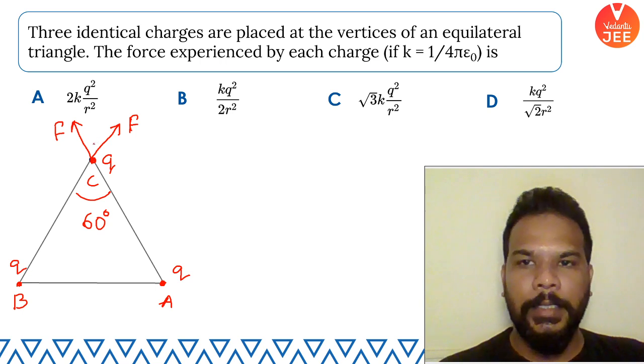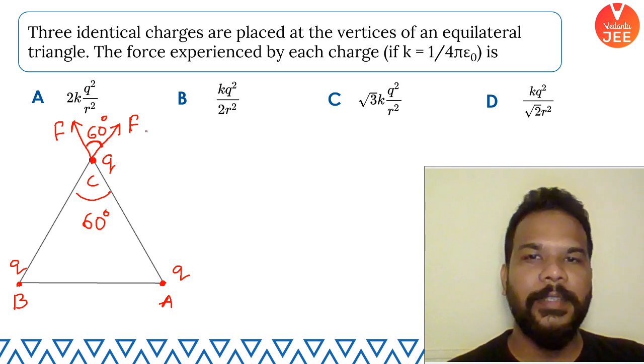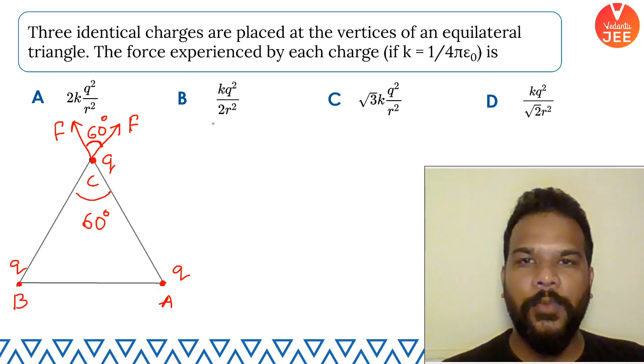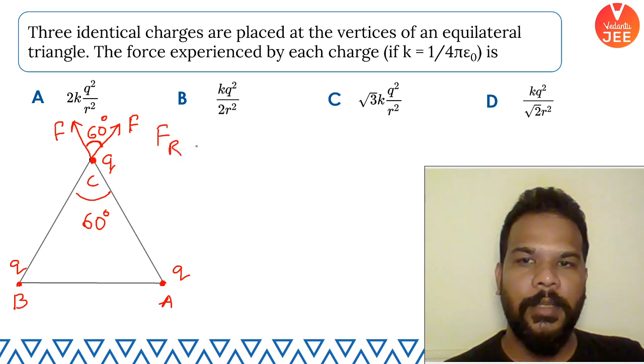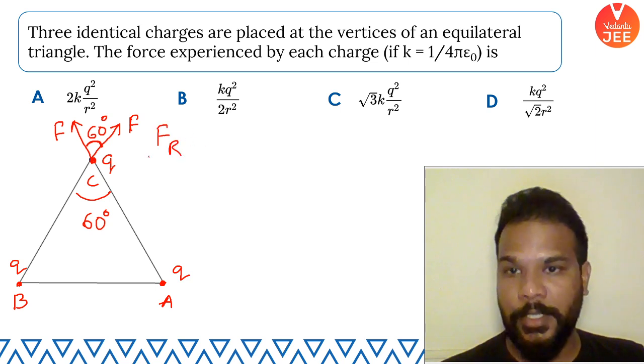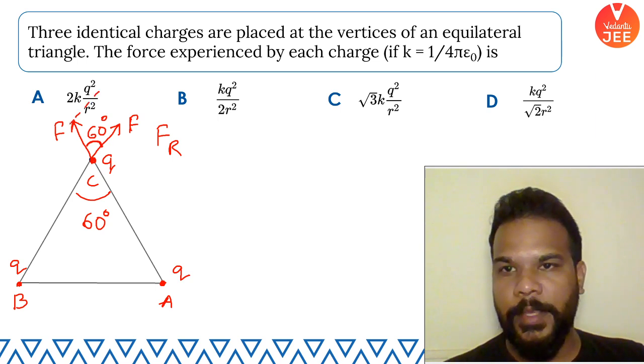Okay guys, so if this angle is 60 degrees, then this angle has to be equal to 60 degrees, and we are interested in finding the net force which is experienced by each charge. So if I want to find out the net force experienced by the charge placed at C, which you know will be found by using parallelogram law of vector addition like this.